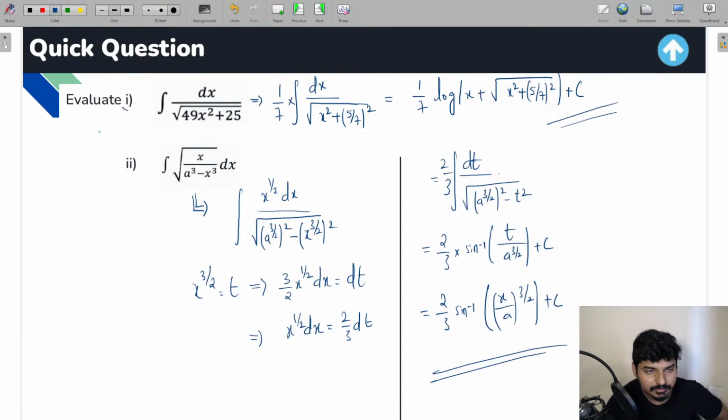So I hope the first two questions are clear for everyone. In the second question, we have written the integral in this particular way: x raised to 1 by 2 into dx by the square root of a raised to 3 by 2 whole square minus x raised to 3 by 2 whole square. I've taken x raised to 3 by 2 equal to t. After applying the substitution, the integral got modified into a standard form for which we applied the formula and got the solution directly. So I hope this question is clear for all the students, guys.